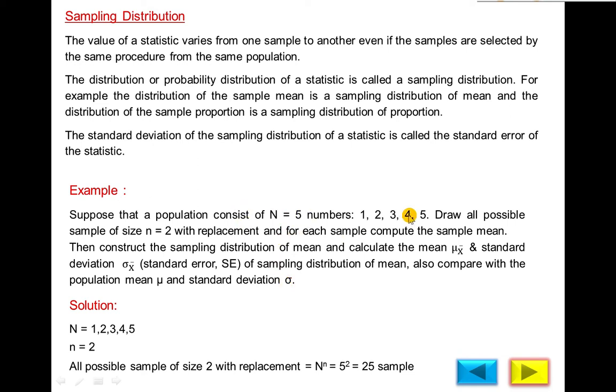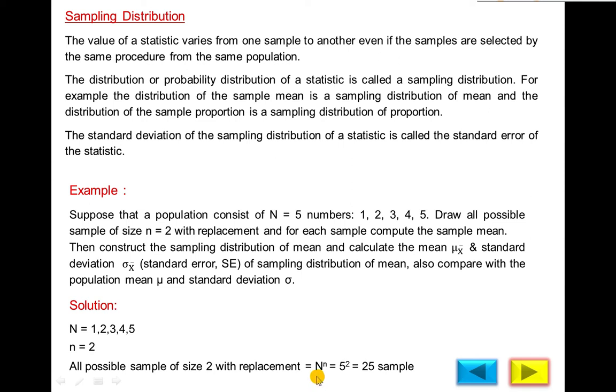So first we will draw possible samples with population size 5 and sample size 2 with replacement. N is 5, small n is 2. To find all possible samples of size 2 with replacement, we use the formula N power n, 5 power 2, which is equal to 25 samples. You know that if you throw a coin one time, 2 power 1 is 2, because there are two sides of the coin.